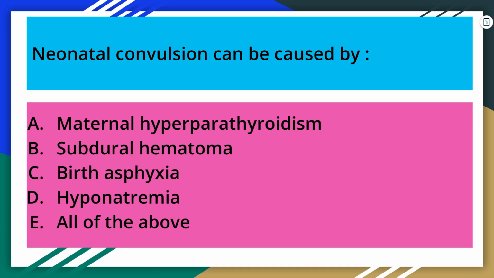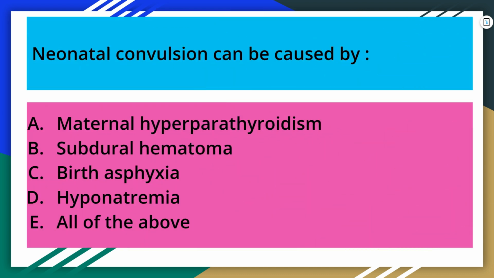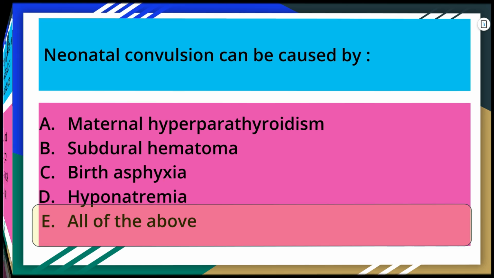Now back to our question. In our question, B, C and D are the causes of neonatal convulsion, but what about maternal hyperparathyroidism? So maternal hyperparathyroidism will give rise to maternal hypercalcemia, which will further give rise to fetal hypercalcemia, which will cause suppression of parathyroid glands in the fetus. But after birth, the maternal supply is cut and the baby will suffer severe hypocalcemia. So maternal hyperparathyroidism is also a cause of neonatal hypocalcemia. So here, the correct answer to this question is all of the above.